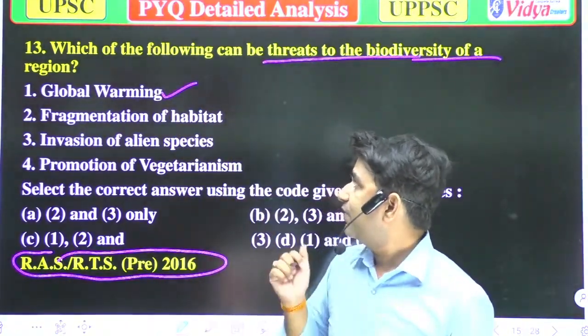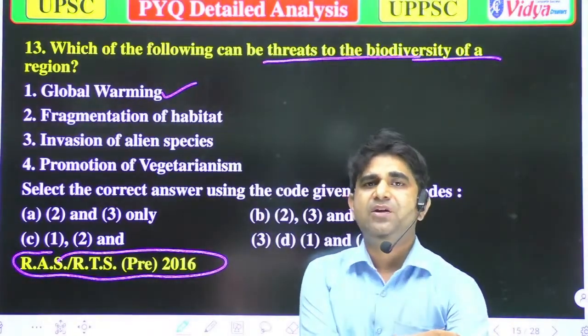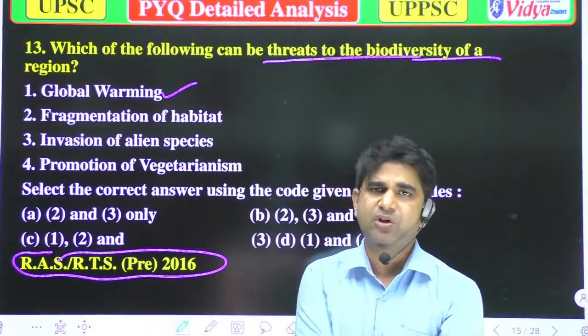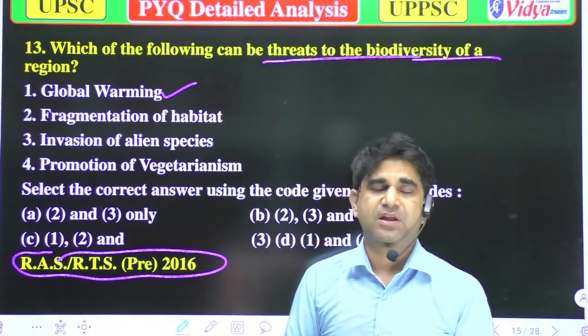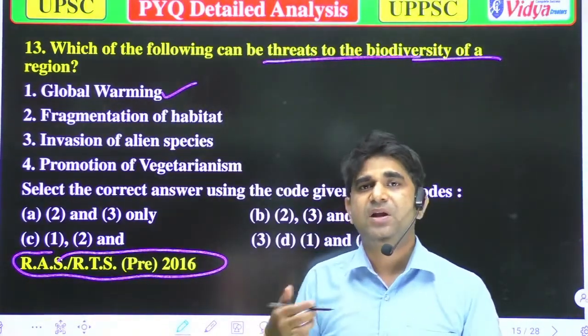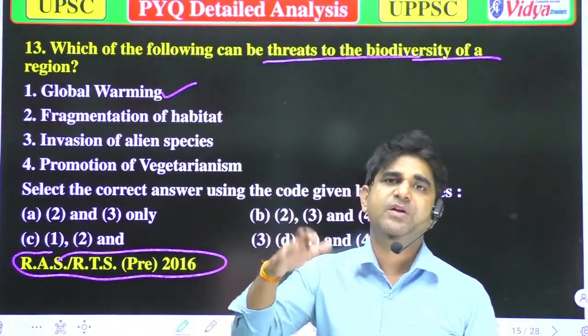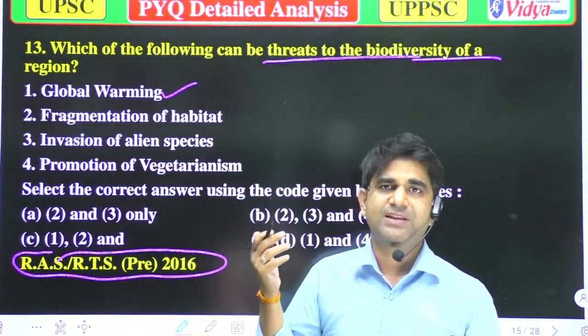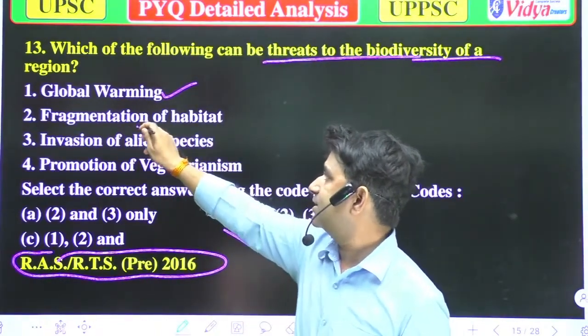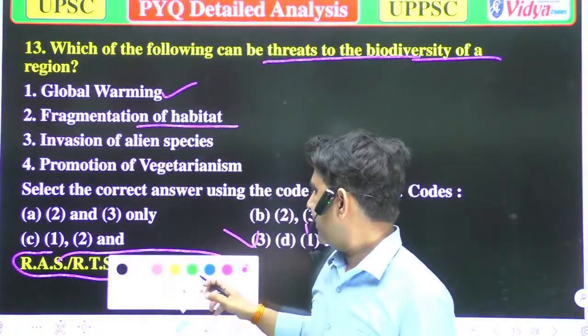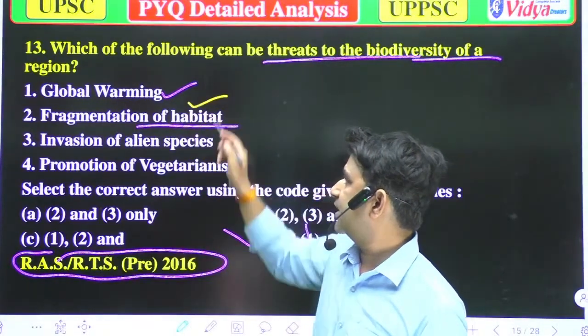Option C, fragmentation of habitats. When there is fragmentation or destruction of habitats, organisms cannot grow in a proper way, so it can also be the correct answer.